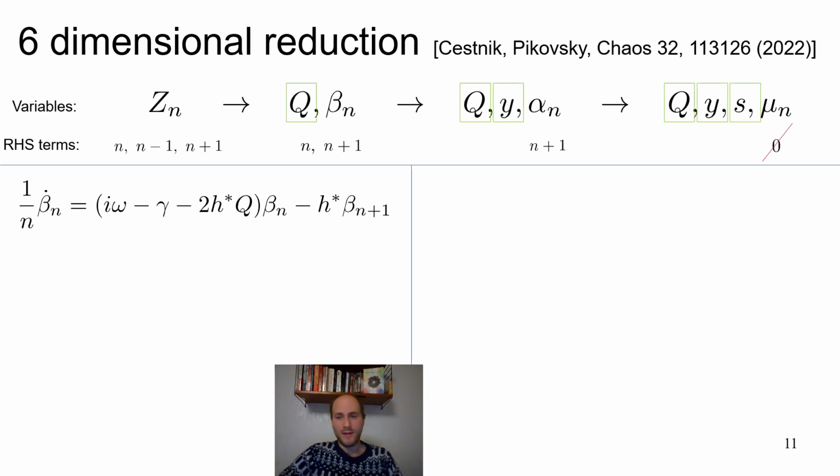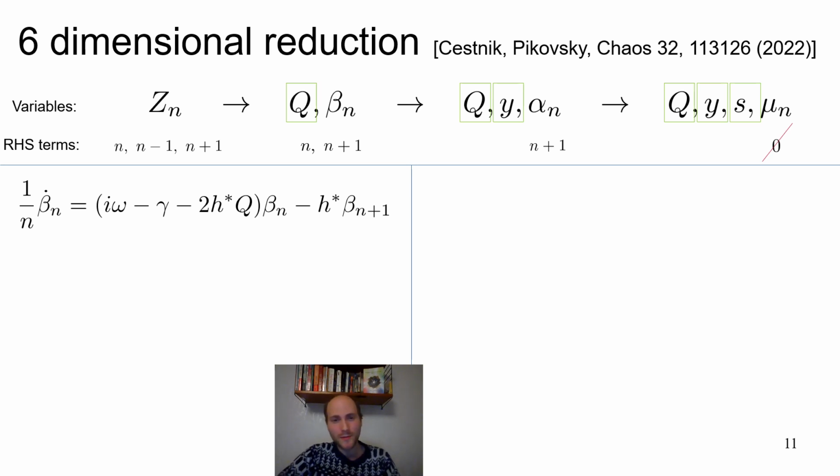So in our previous work, we went from the moments to these beta variables. Now I'm going to take you 2 steps further to alpha variables and then finally mu variables. Each time taking one term out, and in the end, we're going to end up with something that does not depend on time at all. It's an integral of motion.